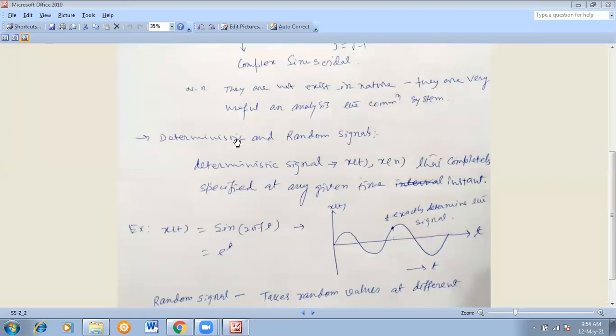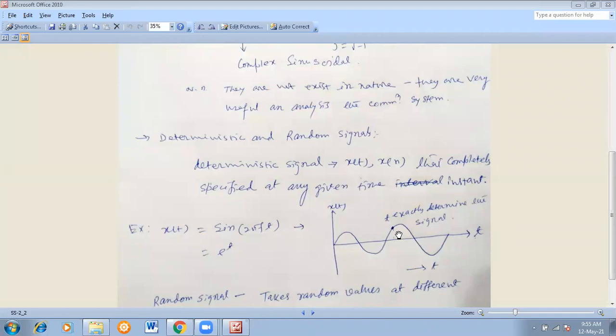Now, in contrast to the deterministic signal, a random signal is difficult to determine. It randomly exists. I can give one classical example of a random signal. Suppose you have a coin, a 1 rupee coin, and you are tossing it. There are two chances: the outcome may be head or the outcome may be tail, but you don't know.